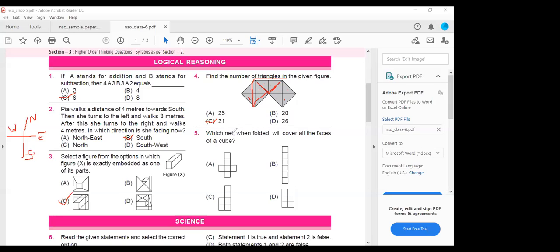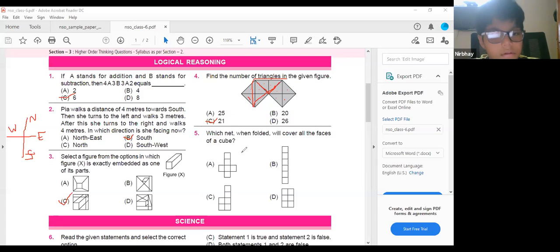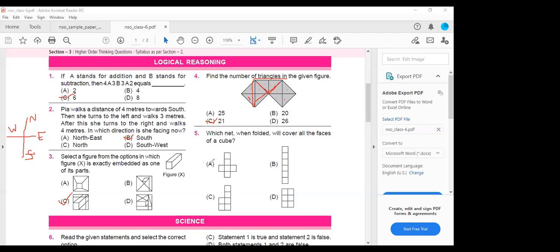Next, which net when folded will cover all the faces of the cube? Ma'am, A. It's a single cube. No, B is a straight line. Sides and all it is not covered. Cube is three-dimensional. So when you're covering, this will go up, this to the sides, and this to the one side, and this onto the top.